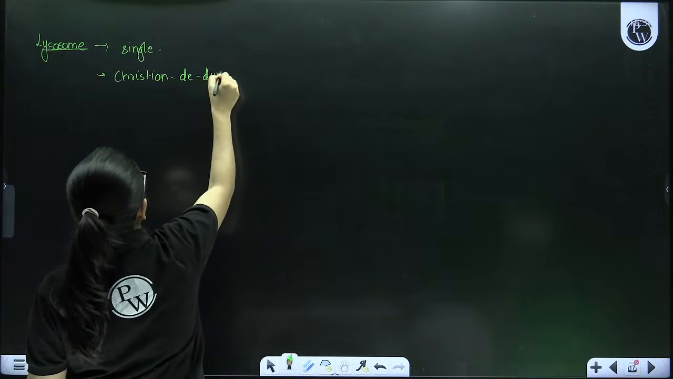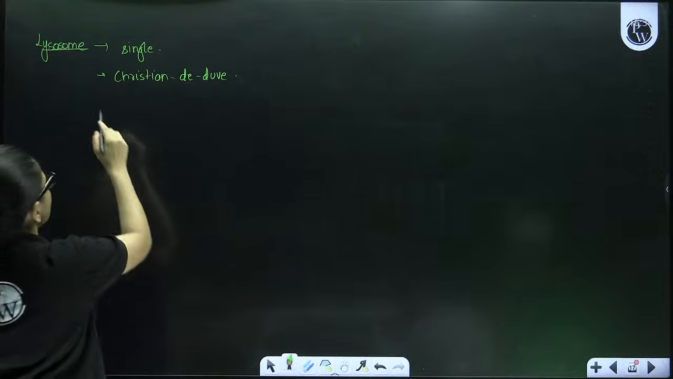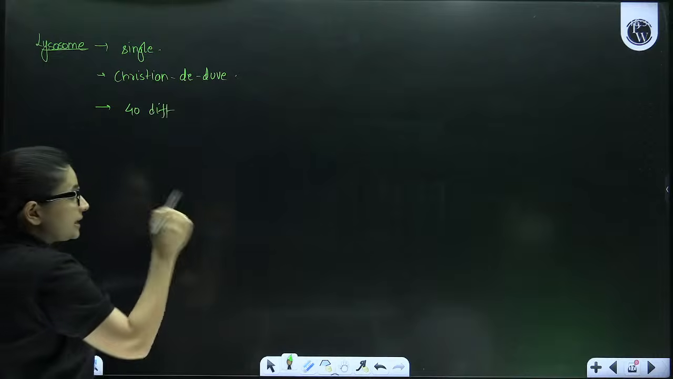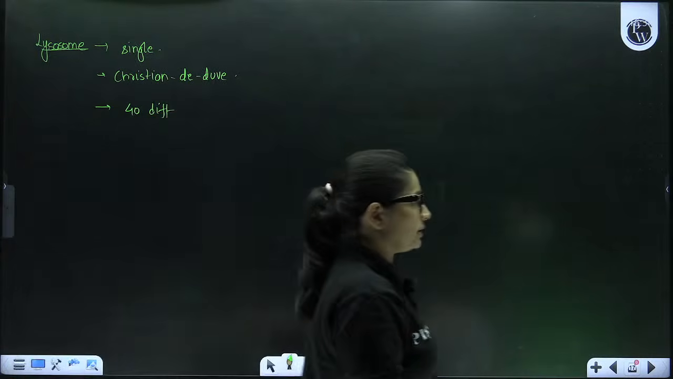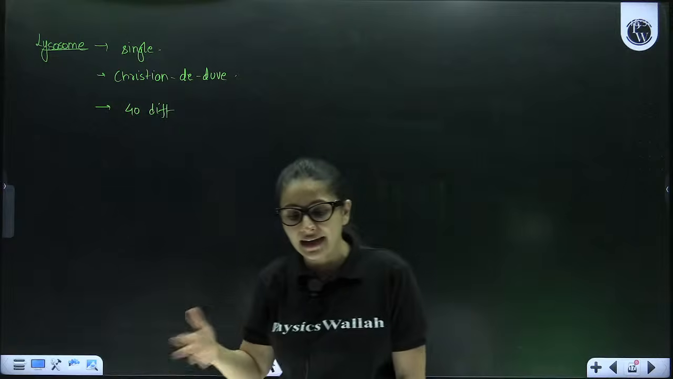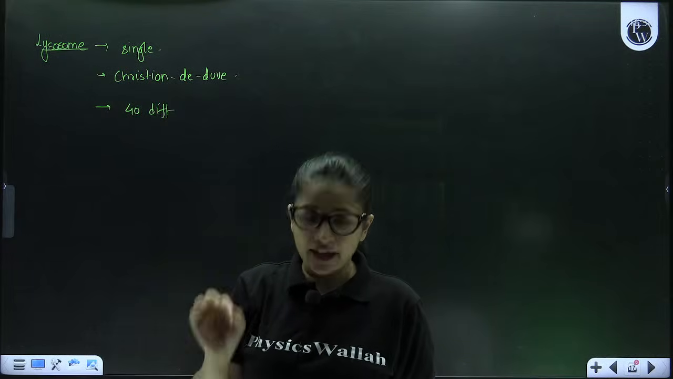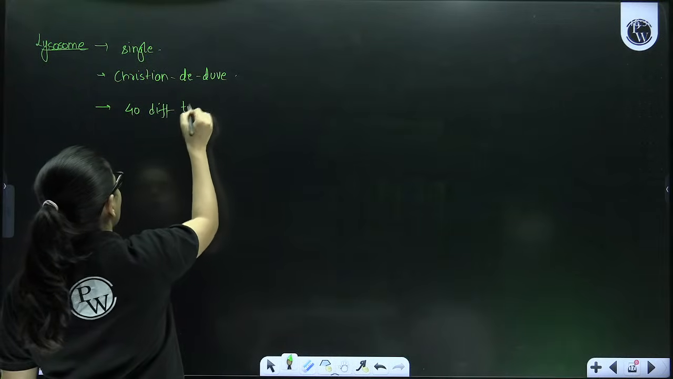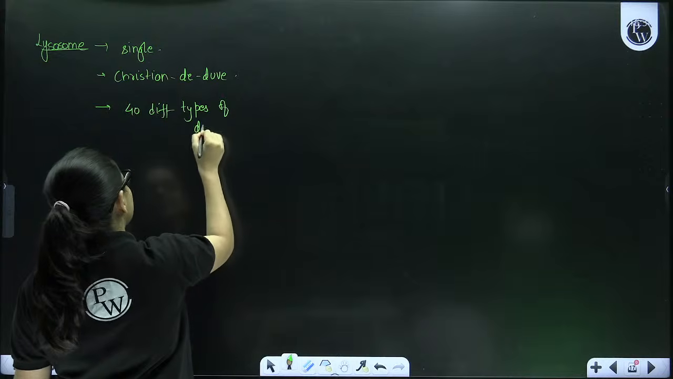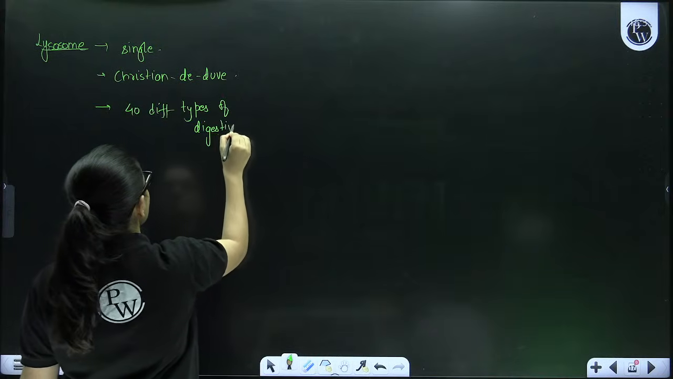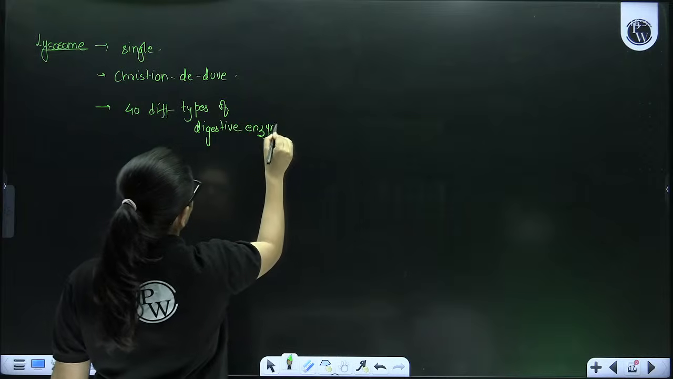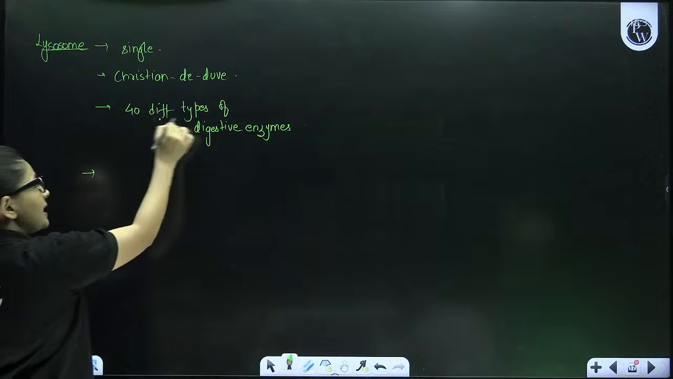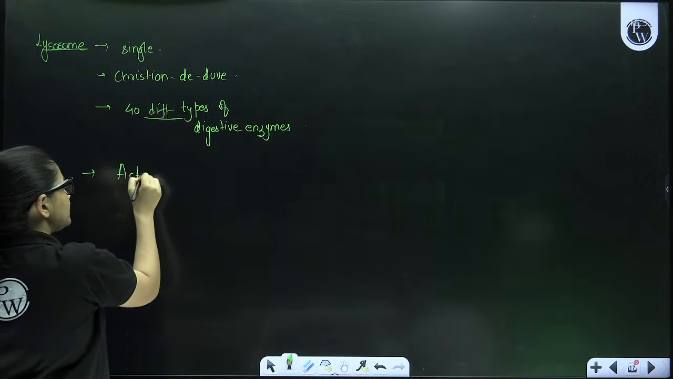So they were discovered by Christian de Duve. They contain 40 different types of hydrolytic enzymes like carbohydrases, nucleases, lipases, DNases, RNases, all other enzymes which are actually responsible for digesting some or the other chemicals. So 40 different types of digestive enzymes or hydrolytic enzymes. Correct? Now, proceeding further, lysosomes, these enzymes are only active at acidic pH.